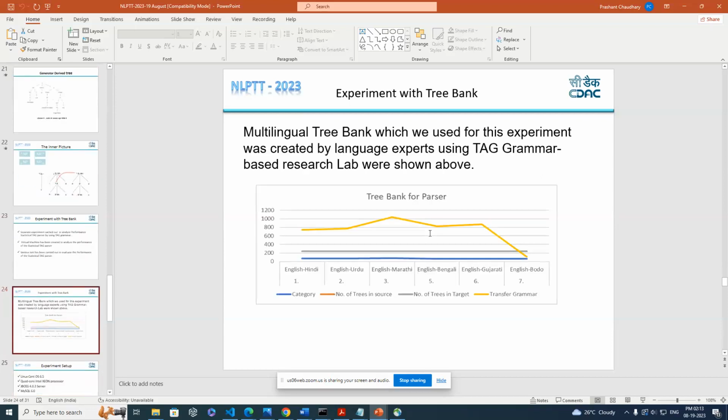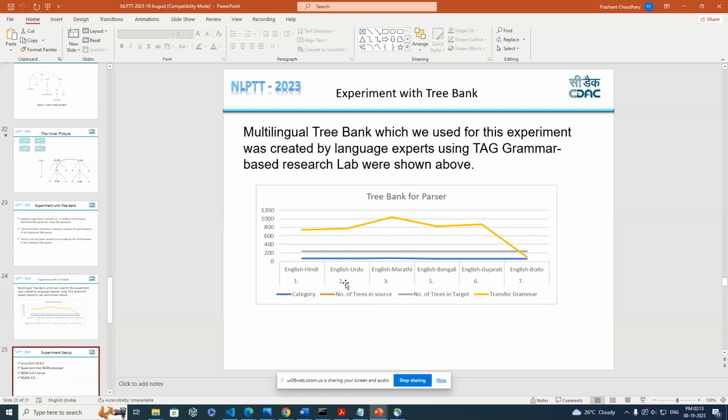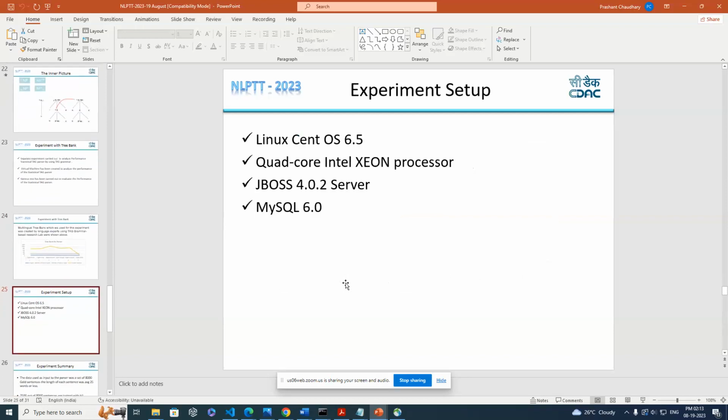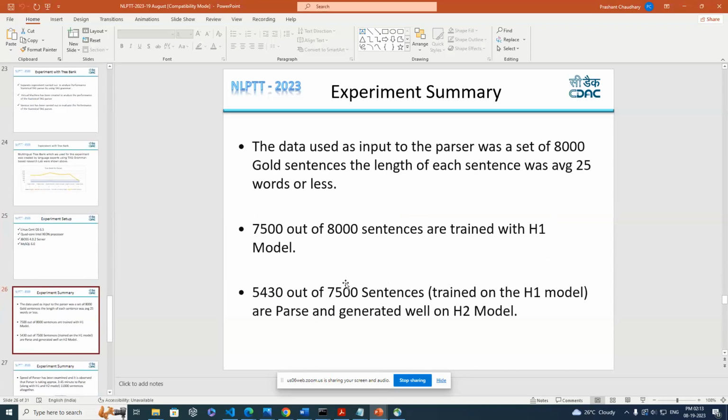And this is basically our tree bank. In some languages like English to Hindi, we have a tree bank of about 150 trees. In other languages like Marathi, we have 175 trees. These are the trees for English, and on the target side we have also used trees. So this is basically the experimental setup. We used a Linux quad-core Intel Xeon processor, JBoss application servers, and MySQL 6.0 as the backend.